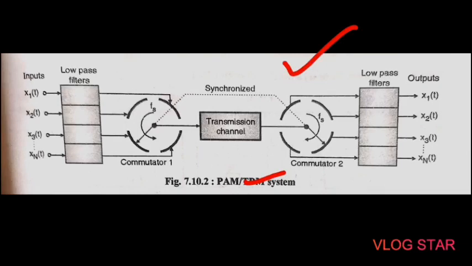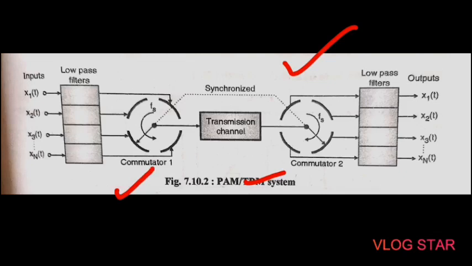It is important to note that this switch must rotate at the same speed as commutator 1 at the transmitter, and its position must be synchronized with commutator 1 in order to ensure proper demultiplexing.